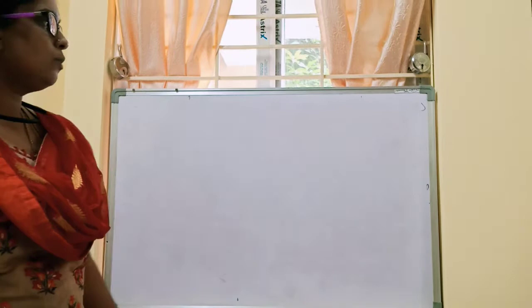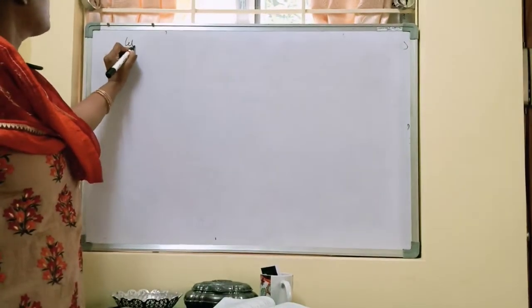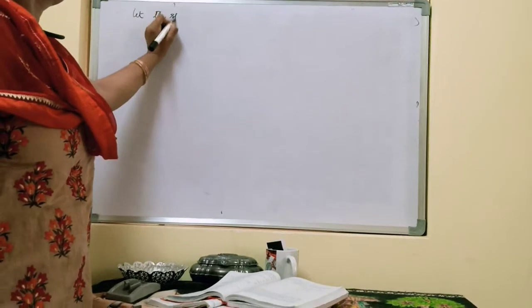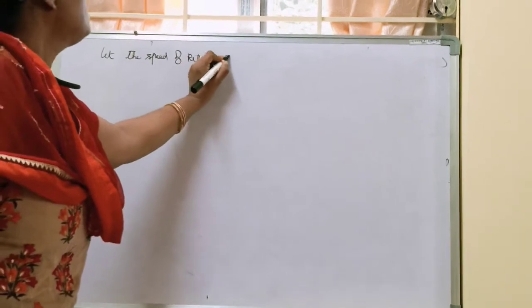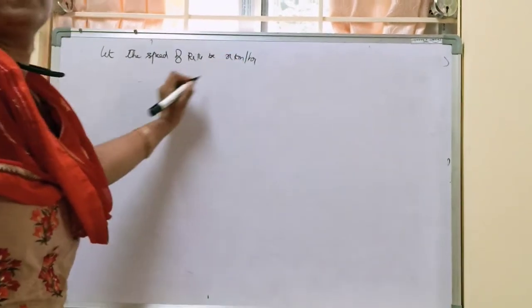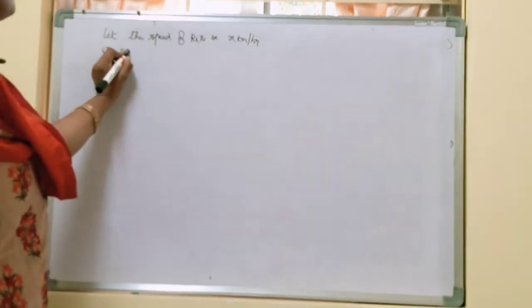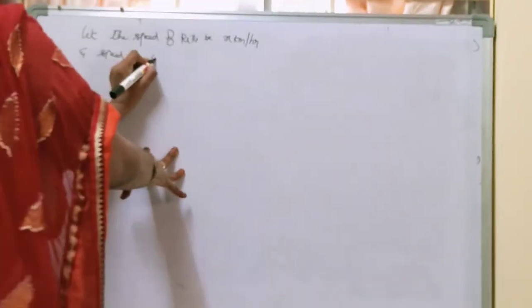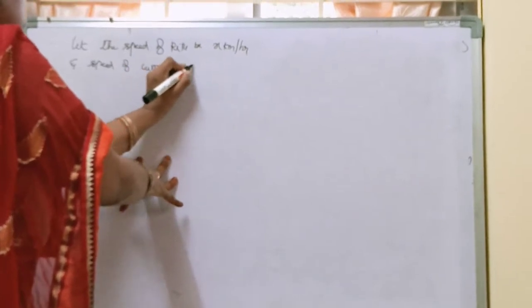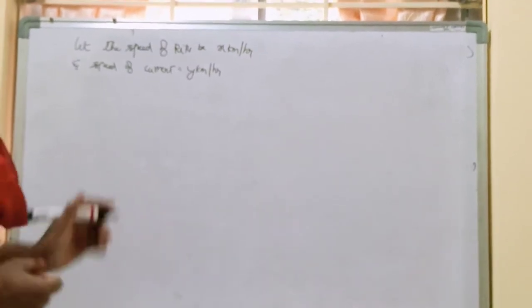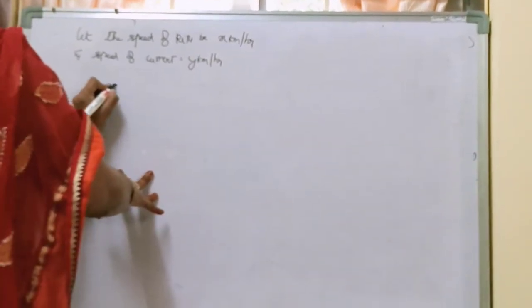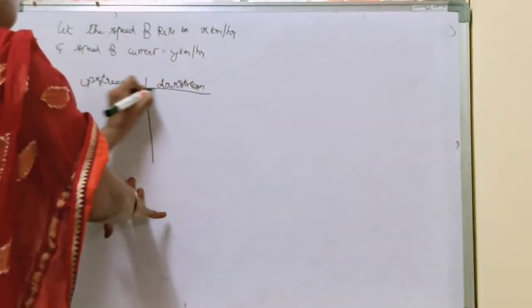Speed of her rowing in still water implies we need to find out her speed. Let the speed of Ritu be x kilometer per hour. And speed of current also he is asking us to find out. So speed of current is equal to y kilometer per hour. Okay, now there are two cases, right? So let us see upstream and downstream.